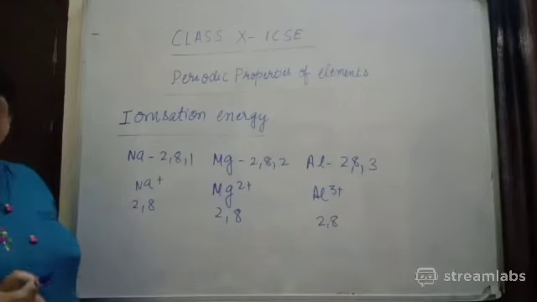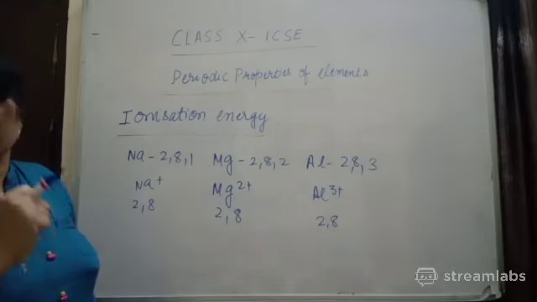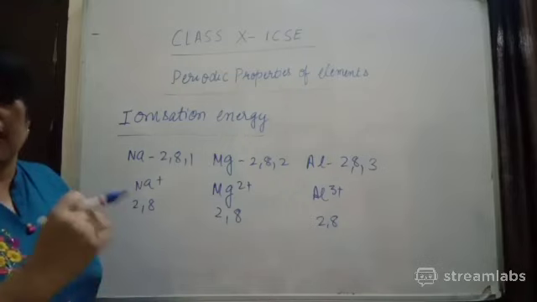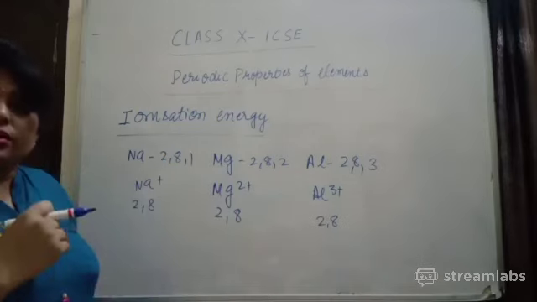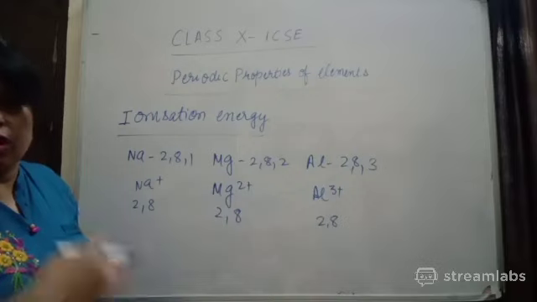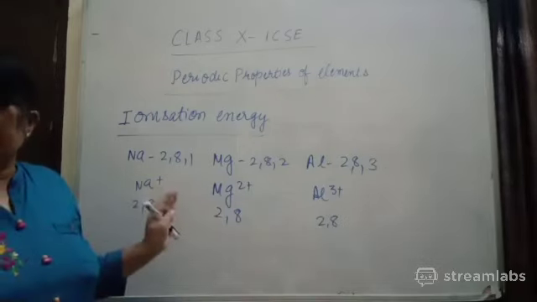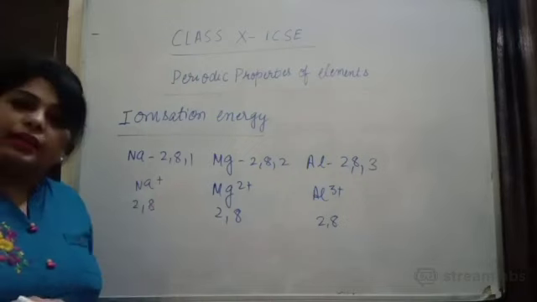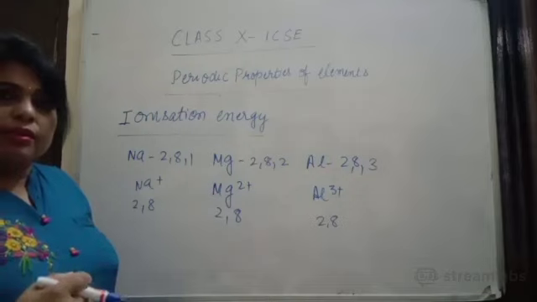But every atom has a fixed amount of IP. They cannot lose more than 3 electrons from their outermost shell, because more IP is required. So due to the energy consideration, they cannot lose more than 3 valence electrons. And that's why when you move from left to right, metallic character decreases, but non-metallic character increases. Right? Understood? I hope it is clear.